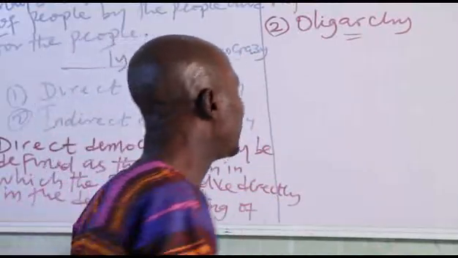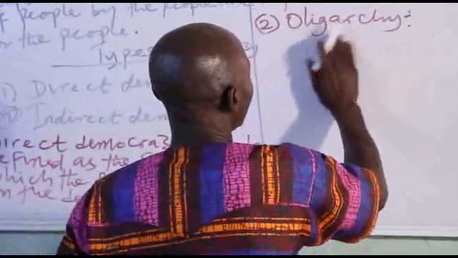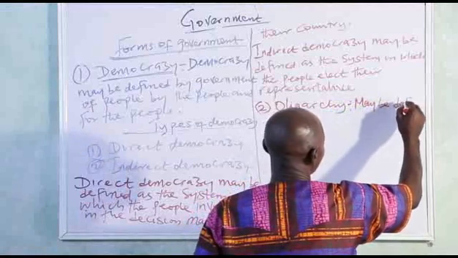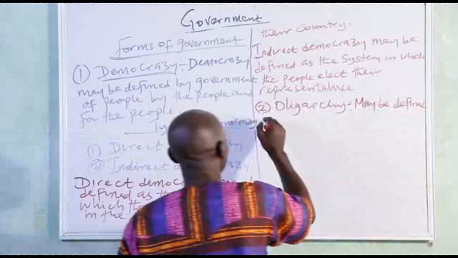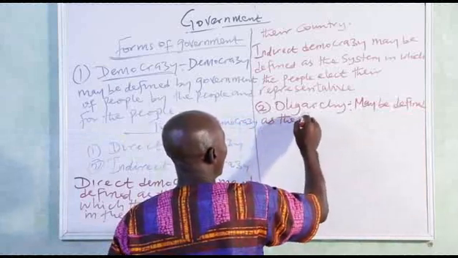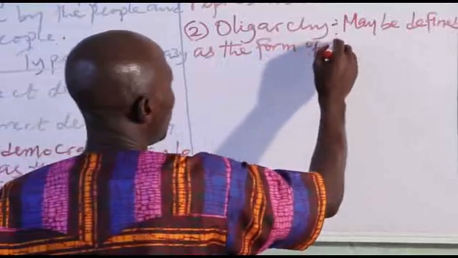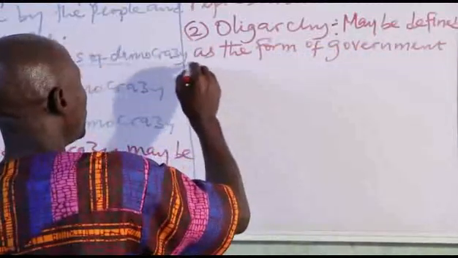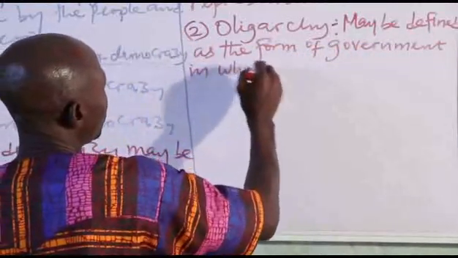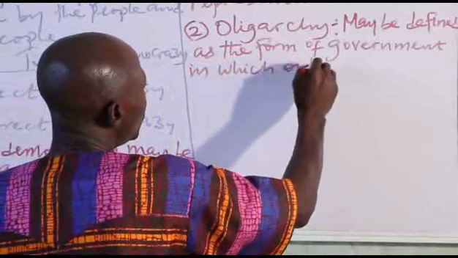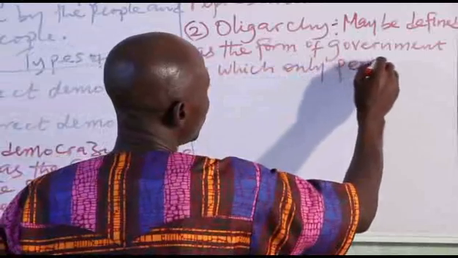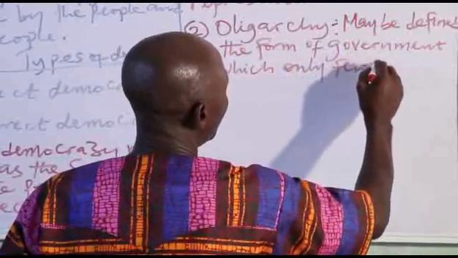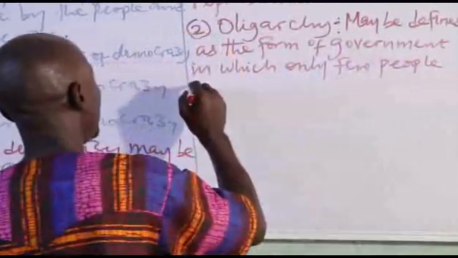Oligarchy may be defined as the form of government in which only few people rule the state.